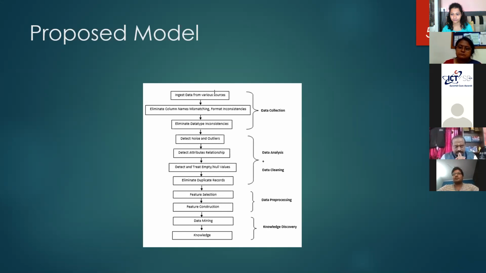Next is data noise and outliers. Many times in feature engineering, we talk about data noise and outliers. But except for noise and outliers, there are other problems also that have to be rectified in the analysis and cleaning phase. That is, detect the attribute relationship. Like we have the concept of correlation, so that has to be incorporated at the time of analysis and cleaning itself.